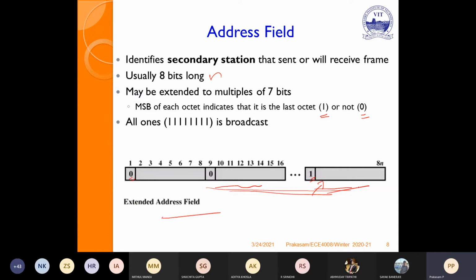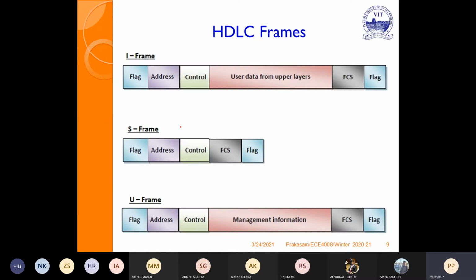If it is 0, one more octet of the address field remains; it is extending. If all bits are ones, then it is broadcast, that is, one to many. So this is the address field.